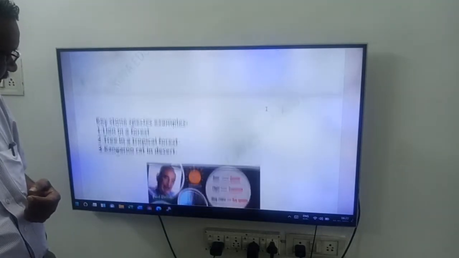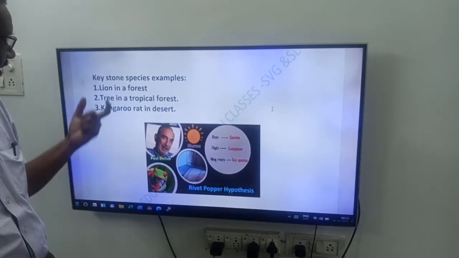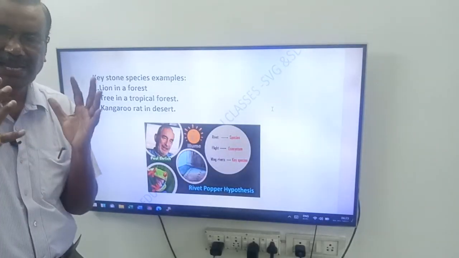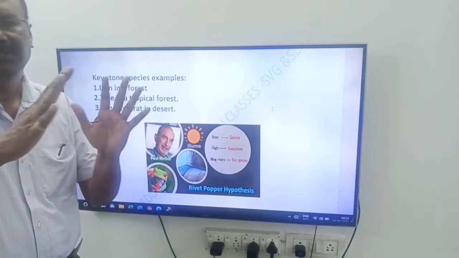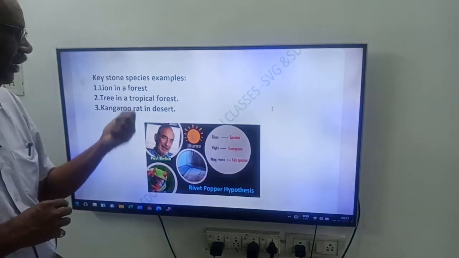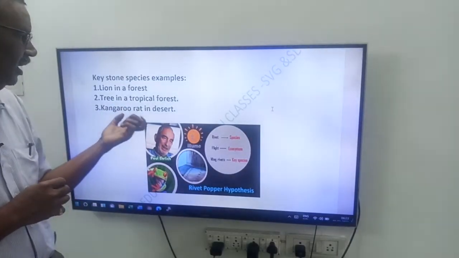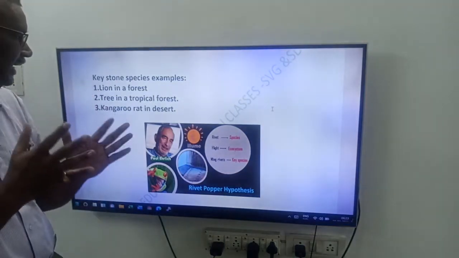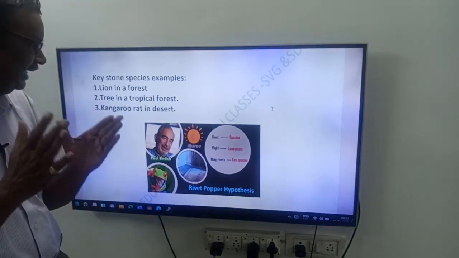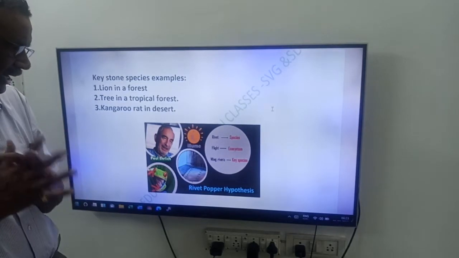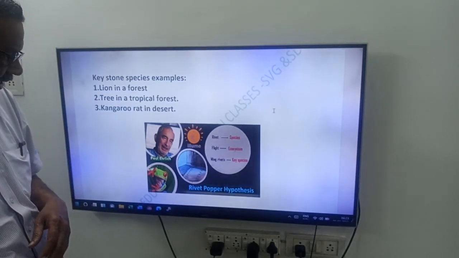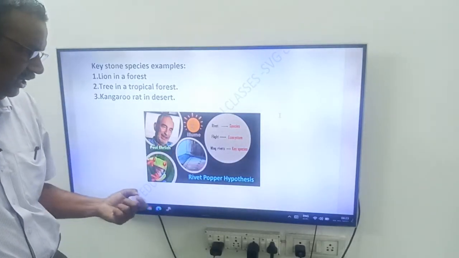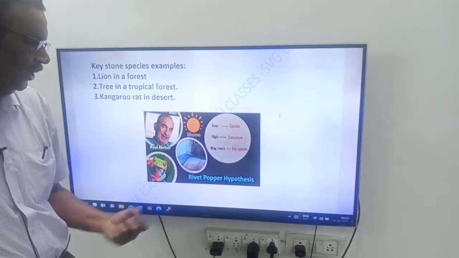Here you see some of the keystone species. Lion in a forest is an important species. If you remove the lion, the complete ecosystem gets damaged. Next, tree in a tropical forest. Next, kangaroo rat in a desert. Friends, this is for EAMCET and NEET. Recall Paul Ehrlich, who proposed the rivet-popper hypothesis.